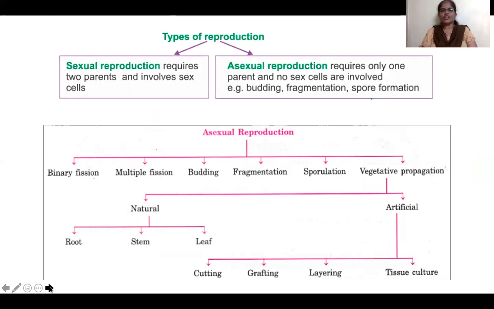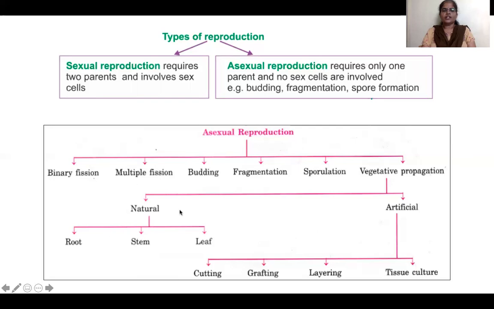Sexual reproduction requires two individuals of different sex, a male and a female parent. Whereas asexual reproduction requires only one parent. There is no involvement of sex cells. Only one parent is used for asexual reproduction.